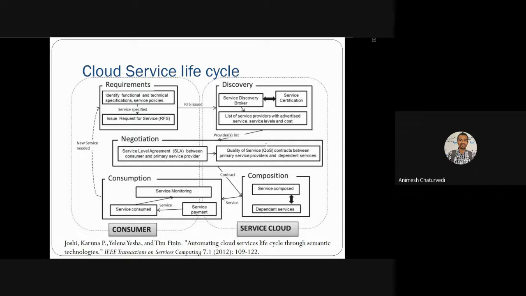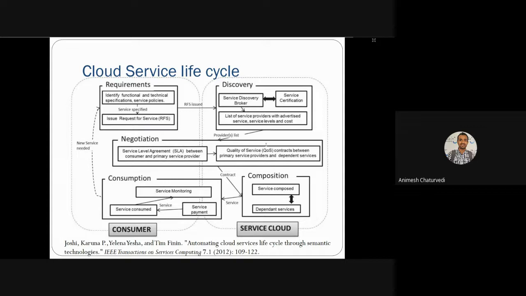Thereafter, you do the consumption of the cloud service. How you do the consumption is based upon the APIs, where you request some operations in the web service or the cloud service.